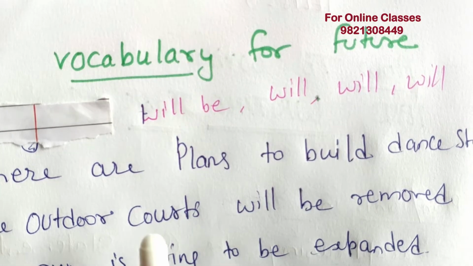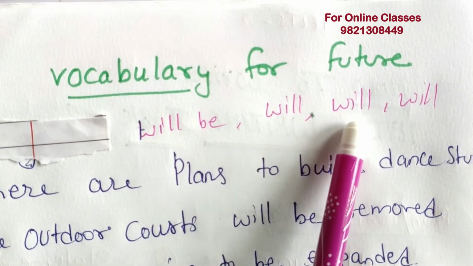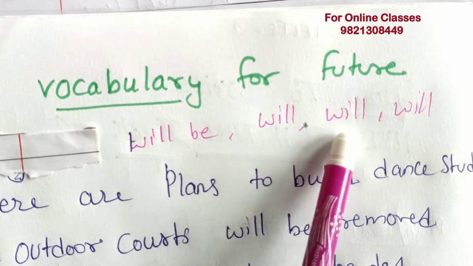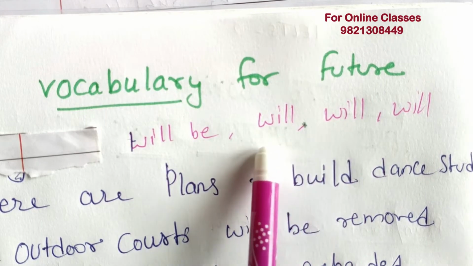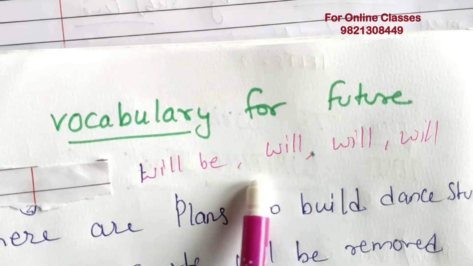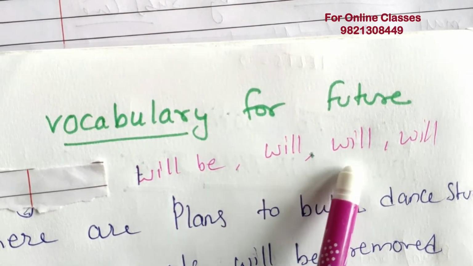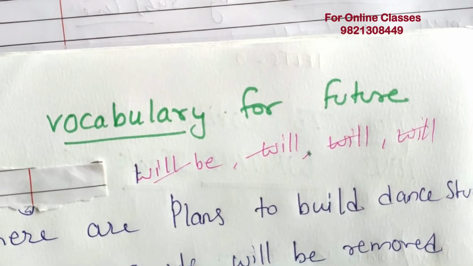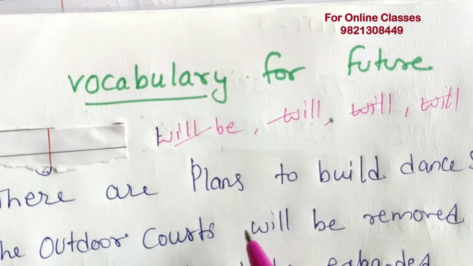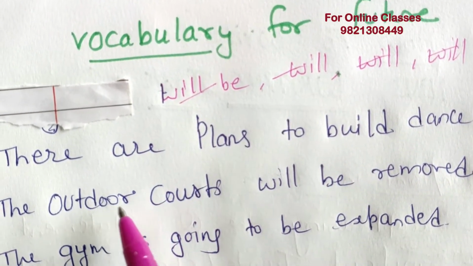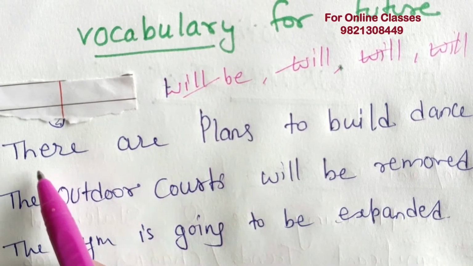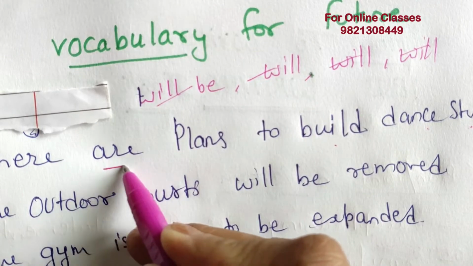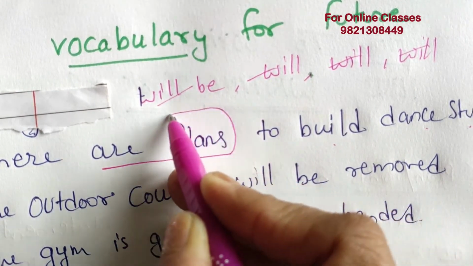And now let's look at the vocabulary for future tense. Of course, don't repeat the words will be in every sentence. You should not write will be done for this, will be extended, will be. No, this is absolutely wrong. You should write different kinds of sentence structure for future tense. Let's look at the example. There are plans to build dance studios. You can write are plans. Plans here means in future.